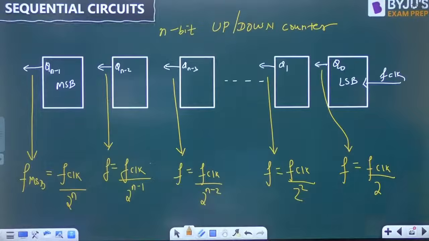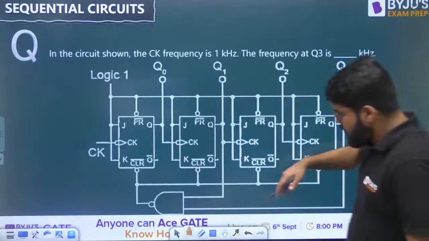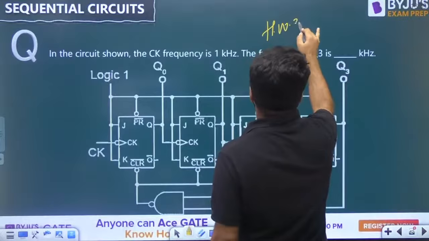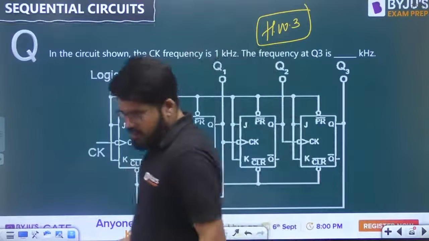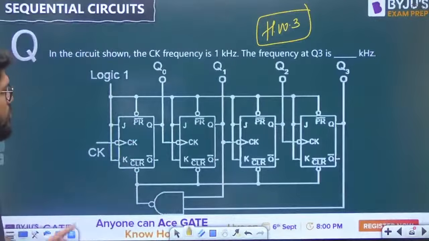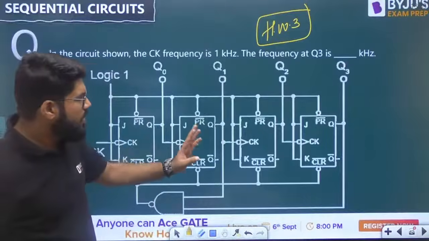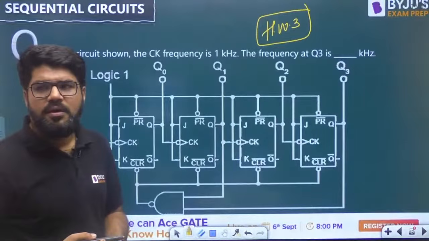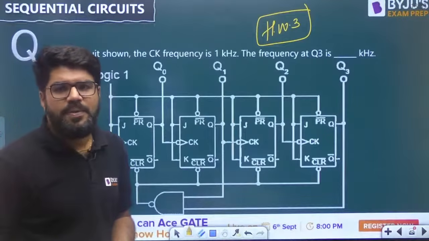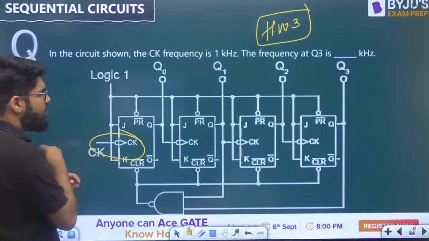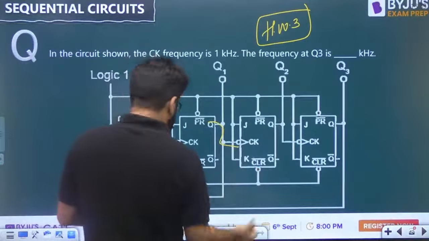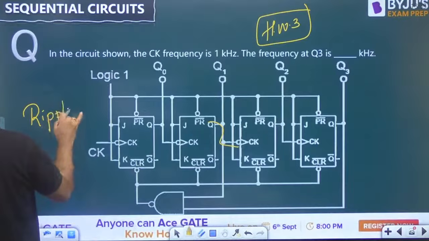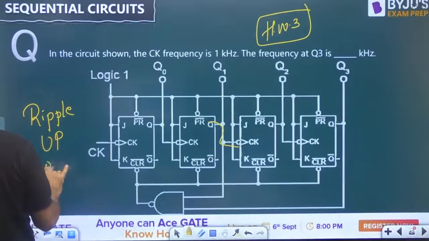This question is already solved. Now this question is the next homework for you. This is homework number 3 for tonight. Because this is a combination of two things. One, it is again a ripple counter. That too, this is the LSB. See, how to identify the LSB? In a ripple counter, the clock is applied to the LSB. So this is my LSB. And Q to negative H, Q to negative H, so it's an up counter. It is a ripple up counter.